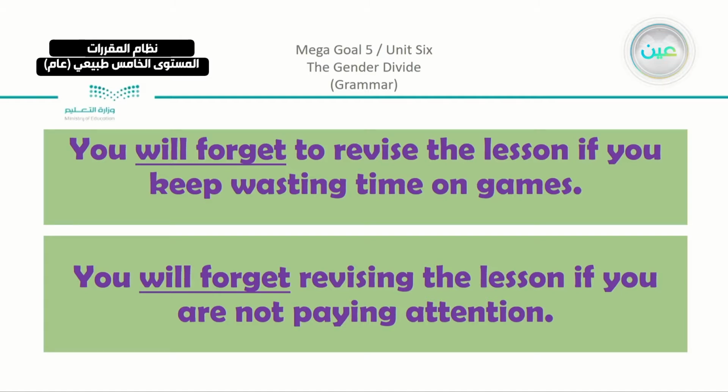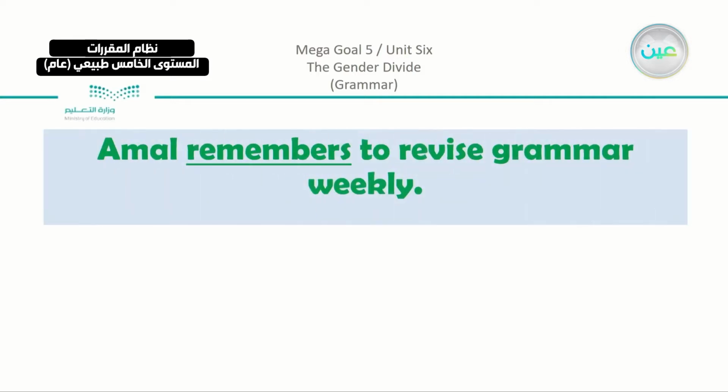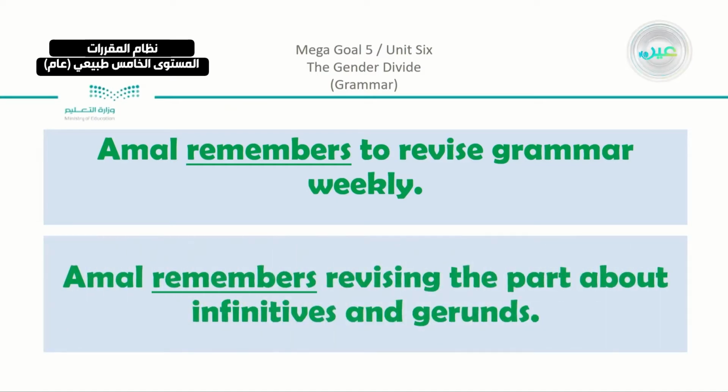Also, there is another verb that we can use here. Amal remembers to revise grammar weekly, which is good for Amal. And also we can say Amal remembers revising the part about infinitives and gerunds. Now note that I changed the sentences here so you can understand and be aware more about the meanings. How do they change? Just get it into your mind more. We have here the first one. Amal remembers to revise grammar weekly. This is something that she does as a routine. And also, Amal remembers revising the part about infinitives and gerunds. So this is something that she didn't forget.